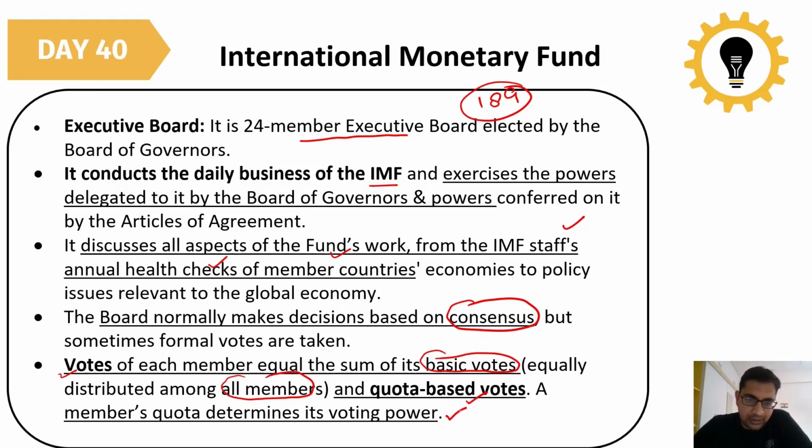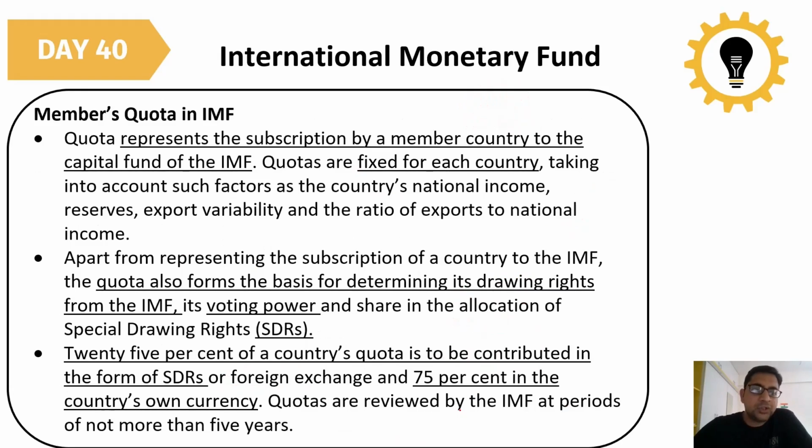So what is this member quota in the IMF? Quota represents the subscription by a member country to the capital fund of the IMF. As I told you in the starting, each member pays a subscription, like a subscription fee that you are giving to the IMF.